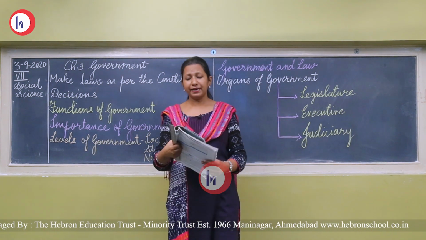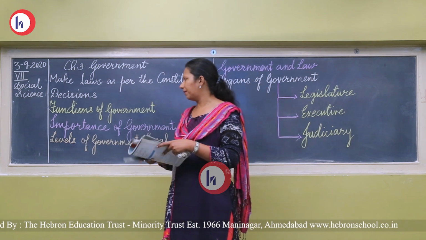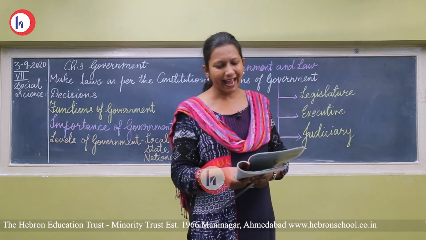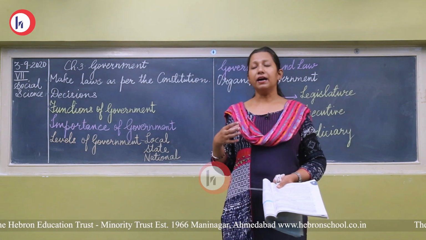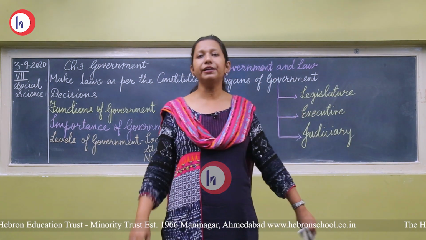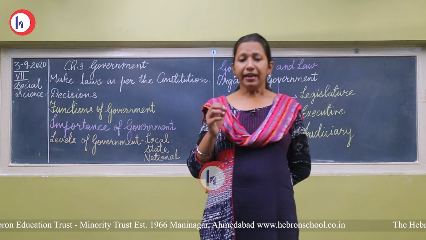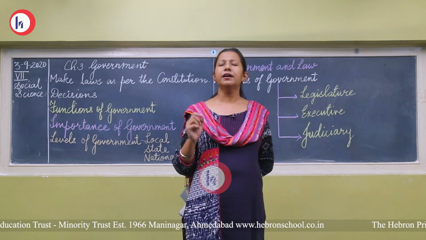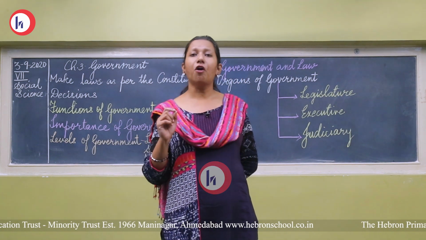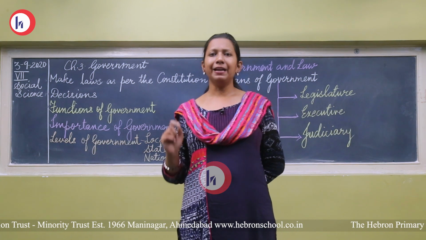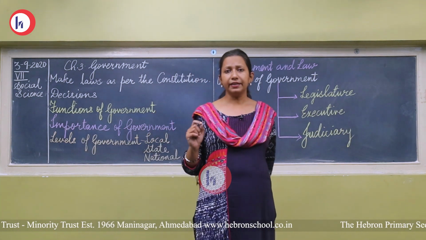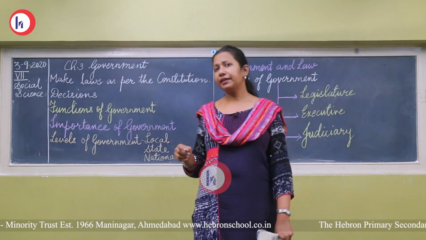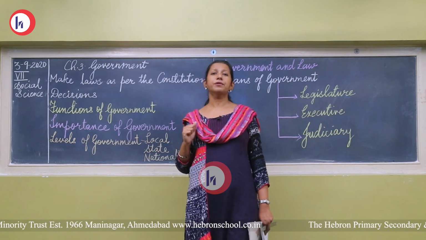Now, what is this government? How does it act? What are the functions of the government? This government acts like a managing committee. It is a group. It acts like a managing committee. And in countries like India, ours is a democratic country. What is a democratic country? In a democratic country, the person has the right to vote and choose the leader by themselves. A government which is formed for the people, of the people and by the people is known as a democratic country, where the citizens get the right to choose the leader. That is known as a democratic country, and India is one of the largest democracies in the world.